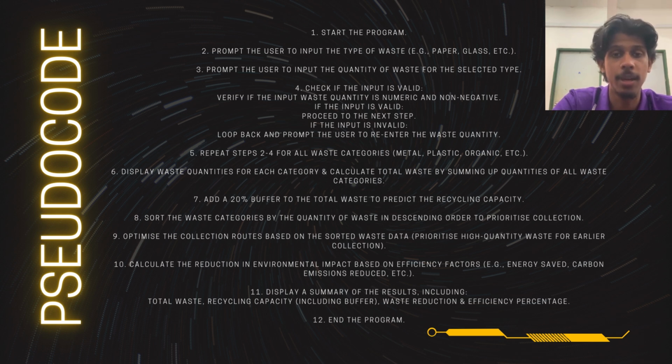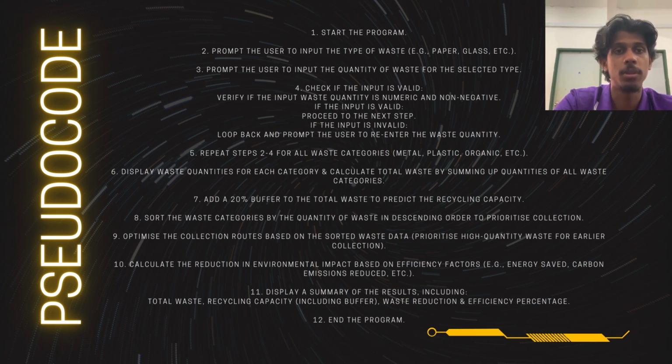If the input is valid, we would proceed to the next step. If it is invalid, we would loop back and prompt the user to re-enter the waste quantity. Next, we would repeat steps 2 to 4 for all waste categories, for example, the remaining metal, plastic, and organic. Next would be to display waste quantities for each category and calculate total waste by summing up quantities of all waste categories. Then we would add a 20% buffer to the total waste to predict the recycling capacity.